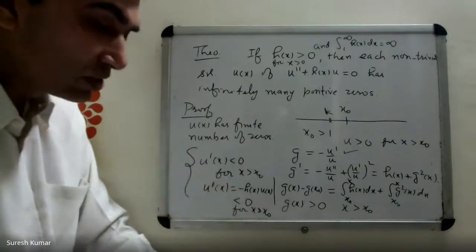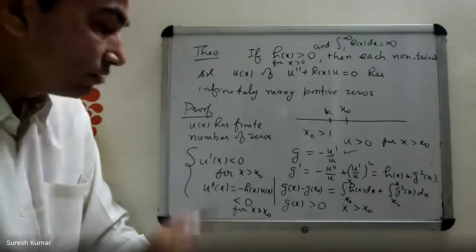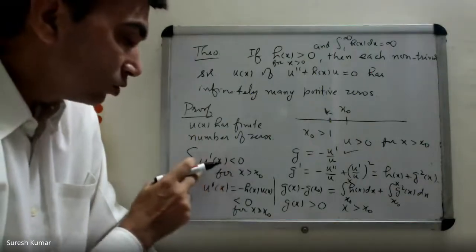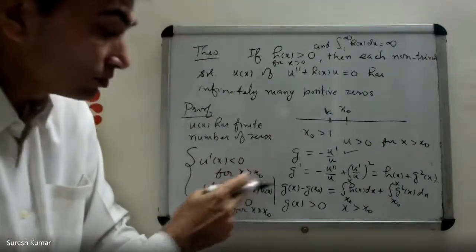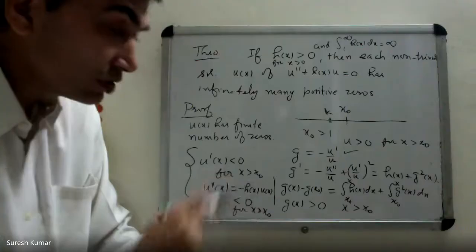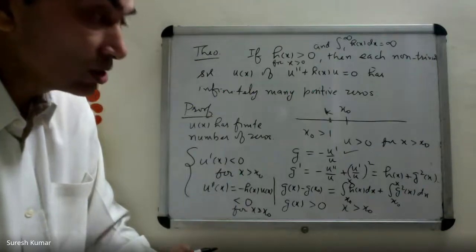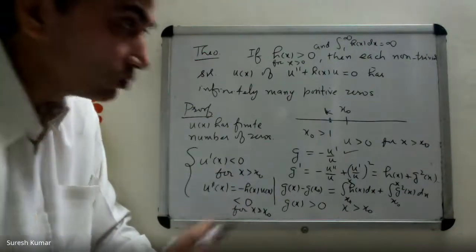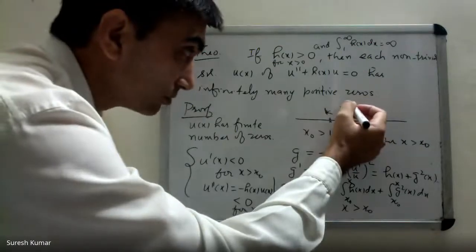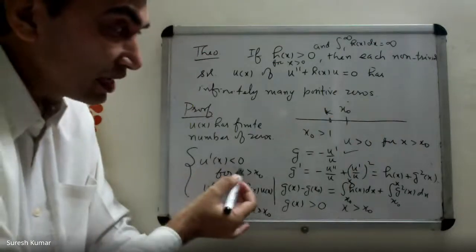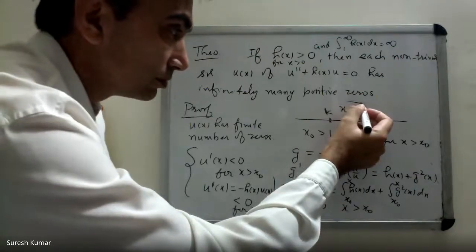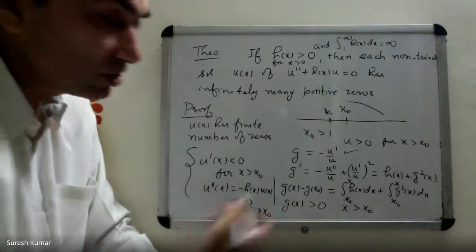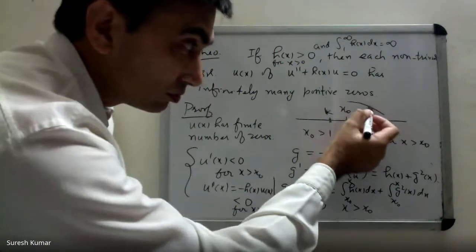Now here you need to understand the mathematics. A function is there whose first derivative is negative for x greater than x naught. Second derivative is also negative for x greater than x naught. What can you say about such a function? U prime x negative means it's a decreasing function. Am I right? Yes, sir. And second derivative negative means it's concave down.